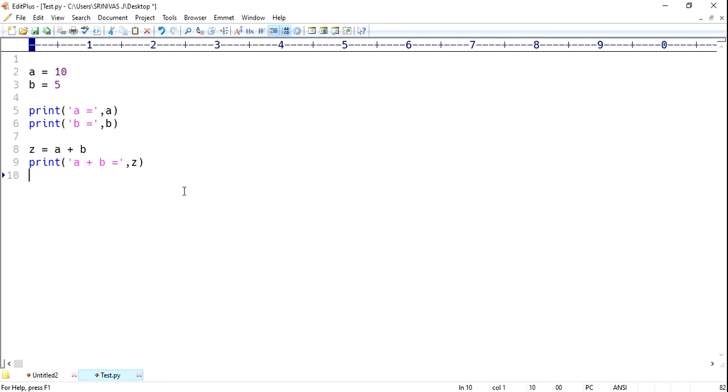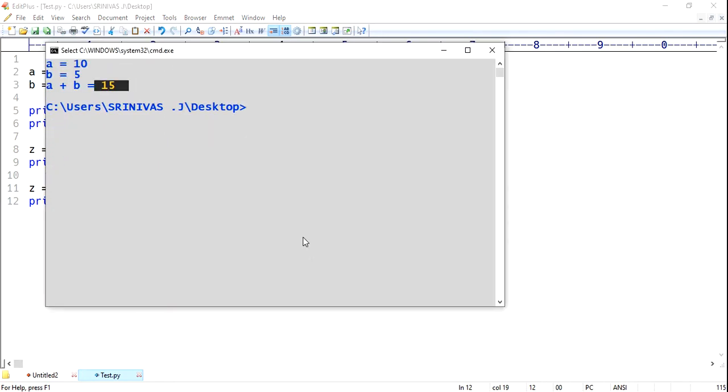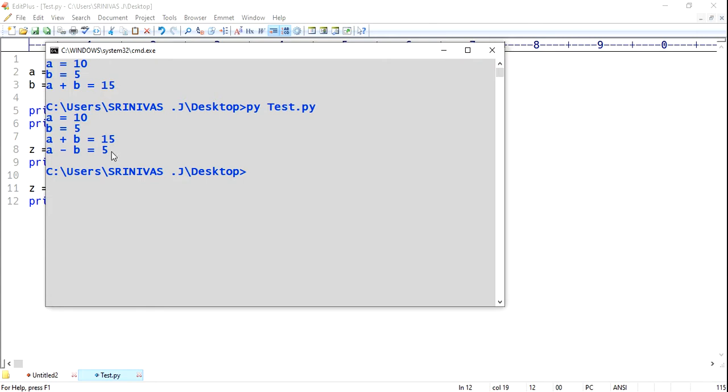Same way I want to perform subtraction. Now I am changing the value of z. Now z equals a minus b, and same way print a minus b, nothing but subtraction, comma z. Save the file, open command prompt, and same way type py test.py, enter. Yes, subtraction is also working.